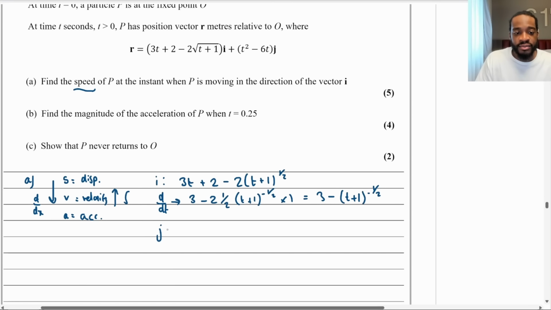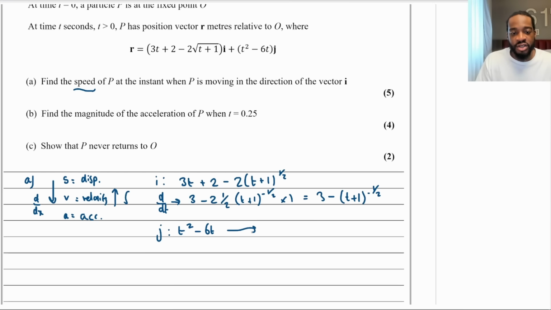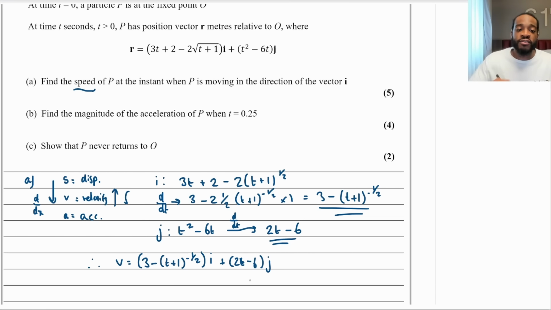And then for j, this is easy. This is just t squared minus 6t. So if I differentiate that, d/dt, then that will give me 2t minus 6. Okay, so therefore the velocity vector v is going to be the i component, which is this expression right here, 3 minus (t plus 1) to the minus a half i, plus the j component, which is this one right here, 2t minus 6 j.